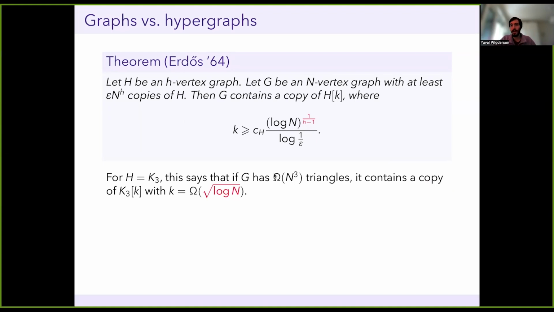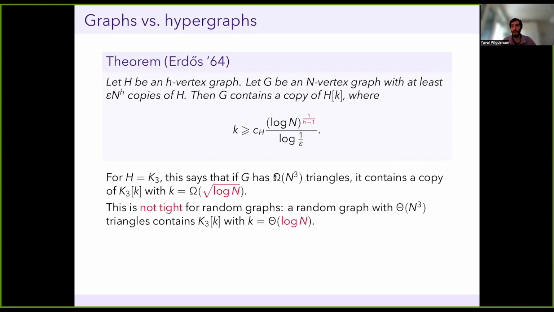And if you'll recall, I stressed this thing that the Kővári-Turán theorem is tight for random graphs, but this result is not tight for random graphs. So if I take a random graph with a cubic number of triangles, it actually will contain a blowup of a triangle of logarithmic size. So the square root of log n is not the behavior I see in a random graph. And there's actually a reason for this.